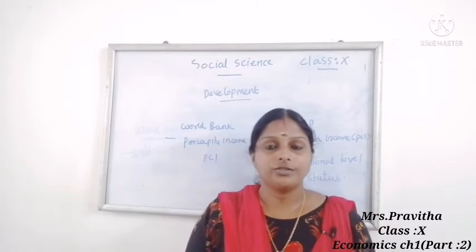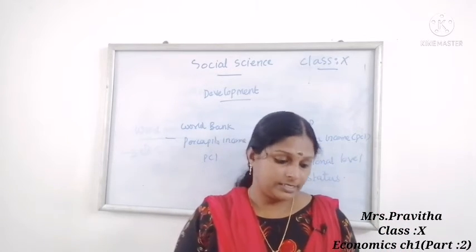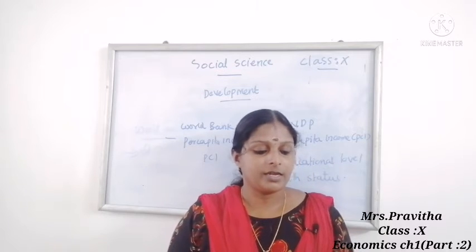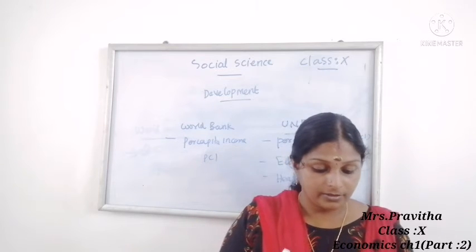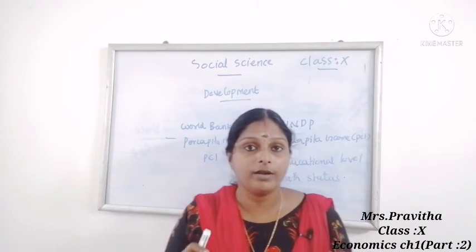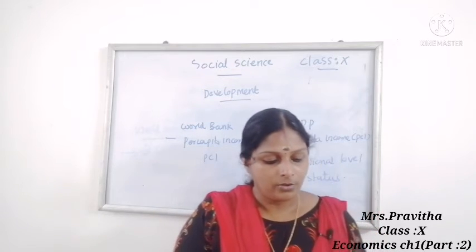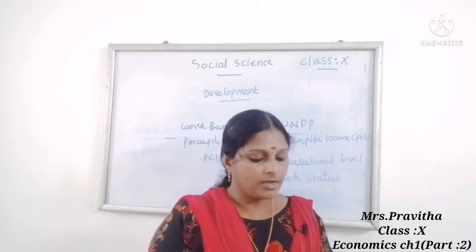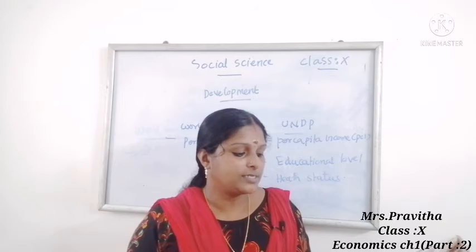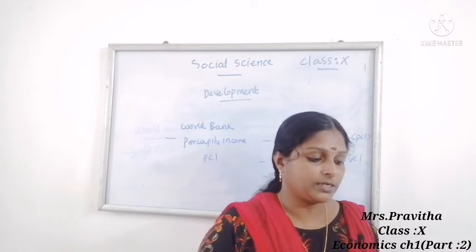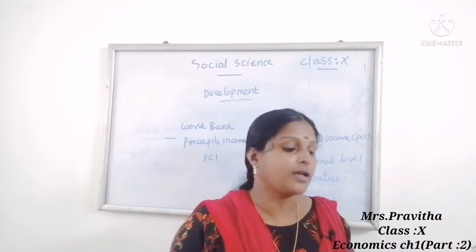Now we are going to discuss another important table in your textbook, table 1.6. Here some data is given regarding India and its neighboring countries as a human development report: Sri Lanka, India, Myanmar, Pakistan, Nepal and Bangladesh. Here you can see per capita income, life expectancy, literacy rate and human development index rank in the world.